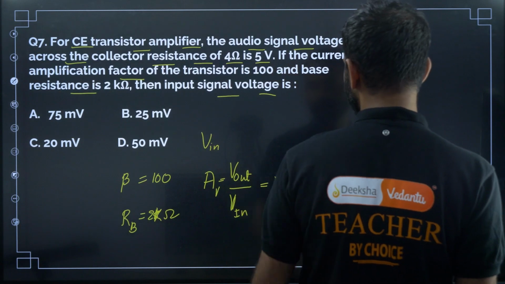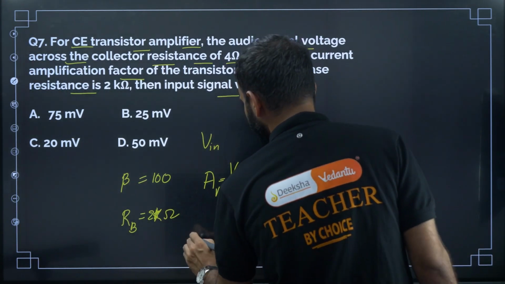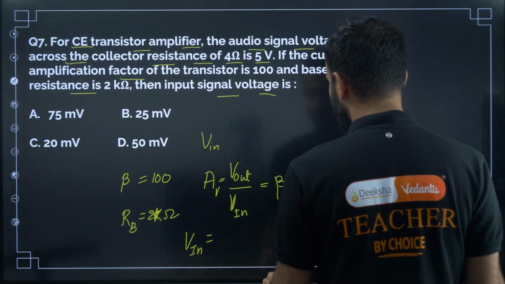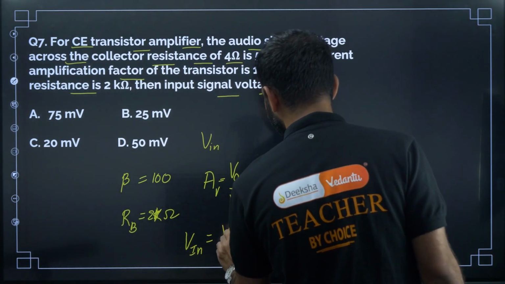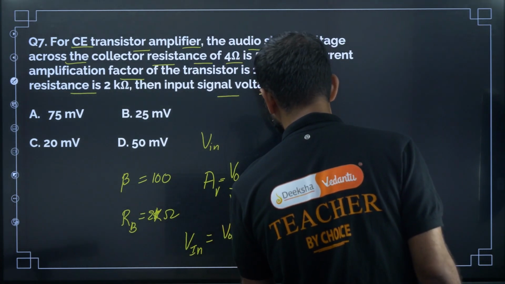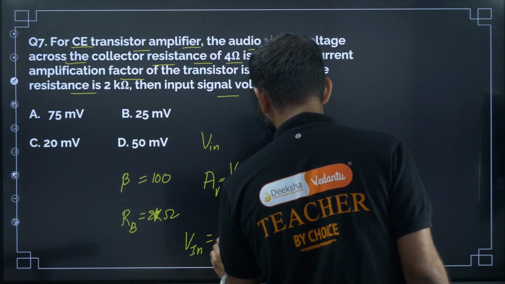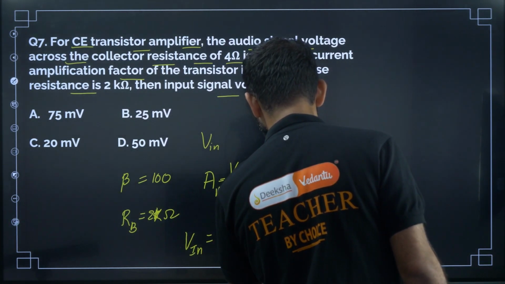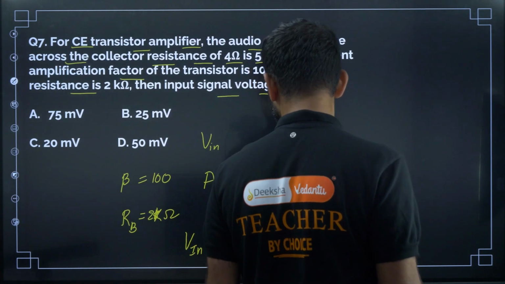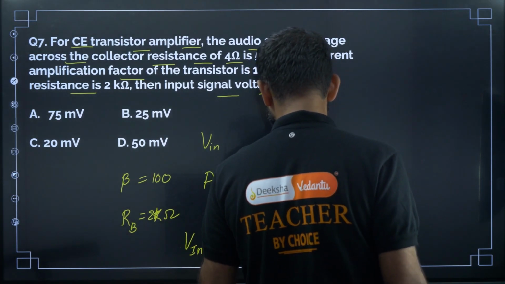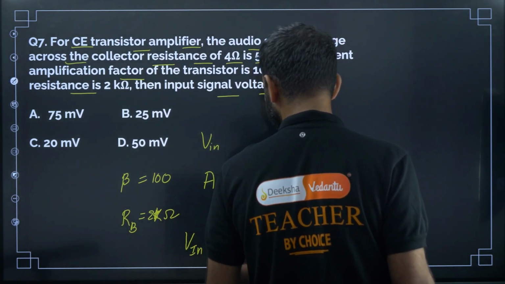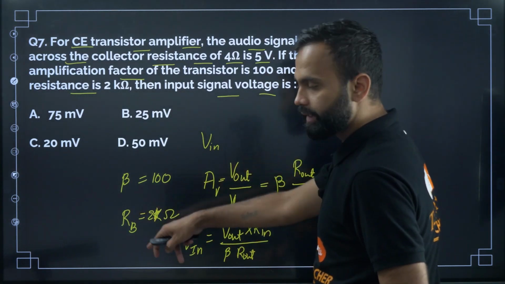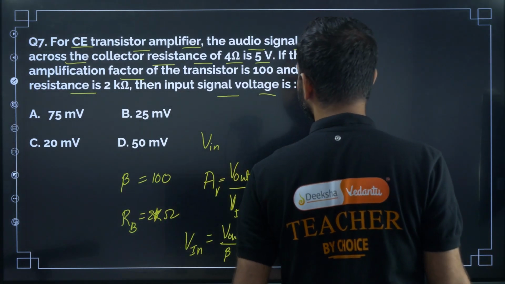So V input is equal to V output into R input divided by beta into R output. Here R input is the base resistance, and R output is the collector resistance.